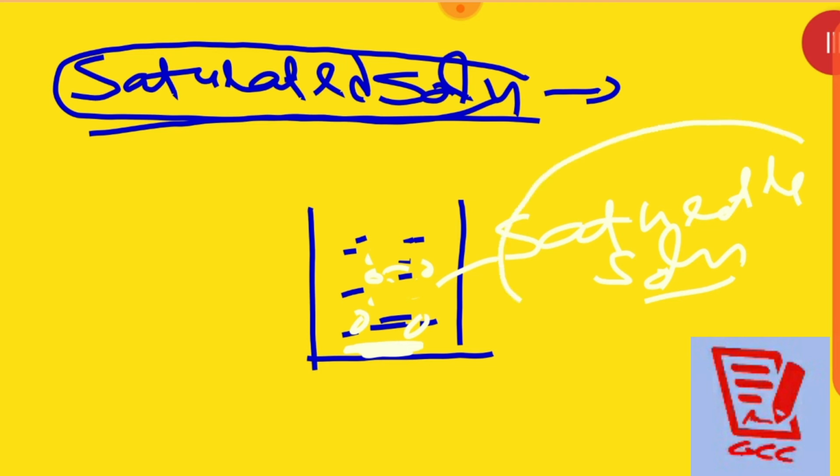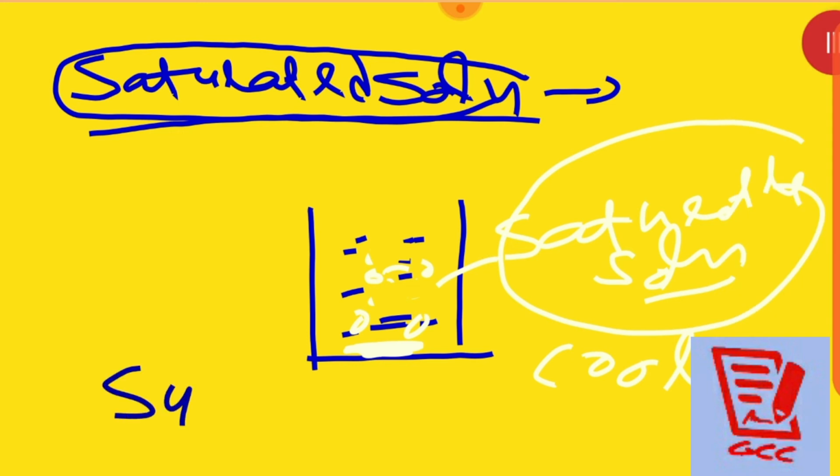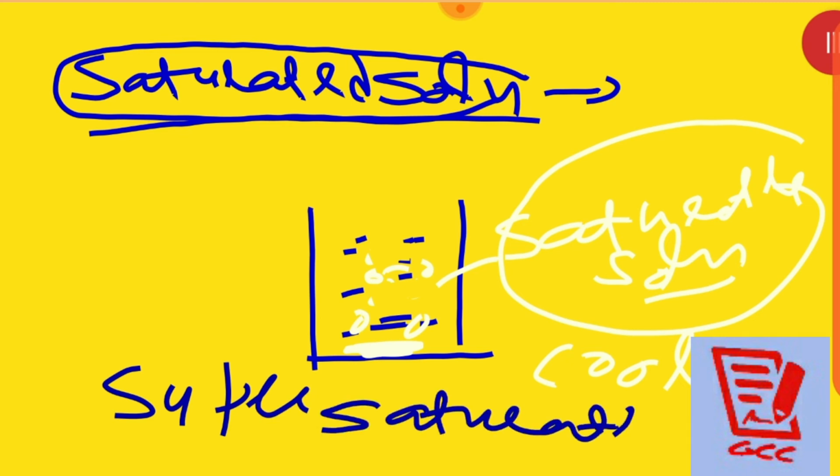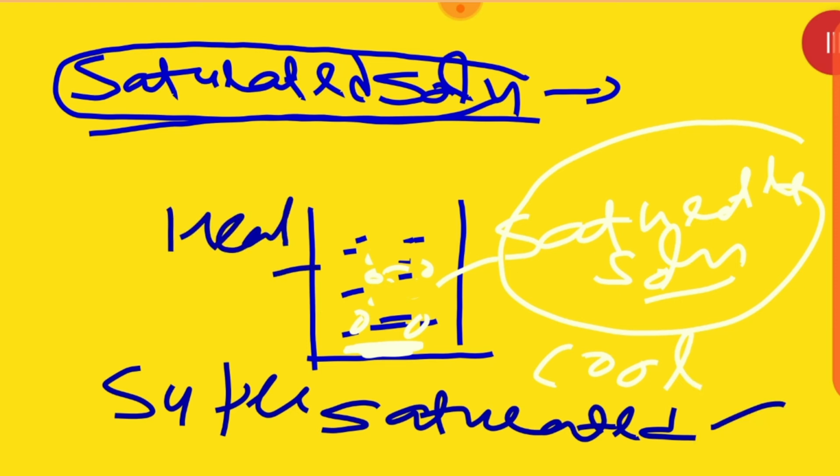And if you cool this solution, then the solution will become super saturated solution, means its saturation is going to be increased. But if you heat this solution, then it will become unsaturated.